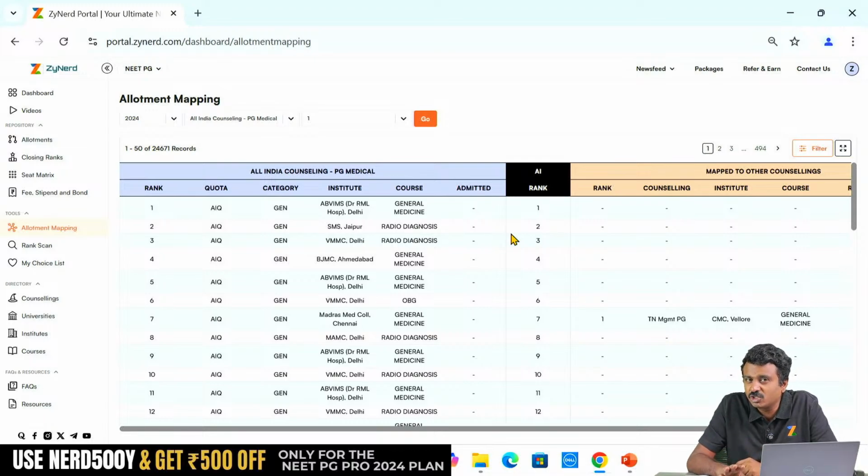Whether it comes as a virtual vacancy, this candidate opts for upgradation is different, but may not leave this seat for any reason. Would the candidate 100% have joined the seat? We assume so, but 100% nobody can confirm. We can confidently say that they have joined it. At All India rank 1, it is easy to confidently say. But at a different rank, even though there is no allotment, it is not 100%.